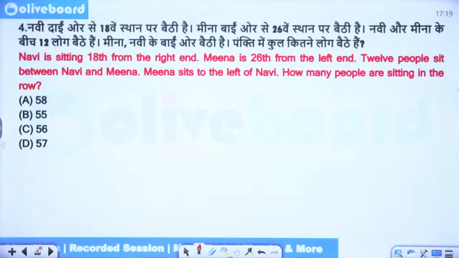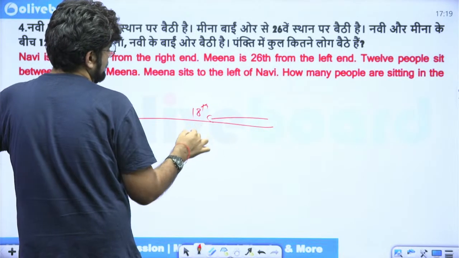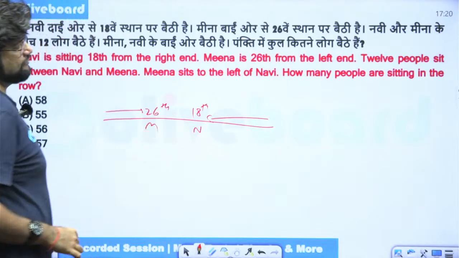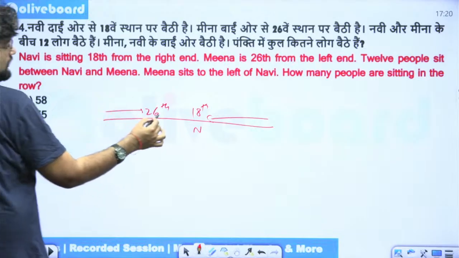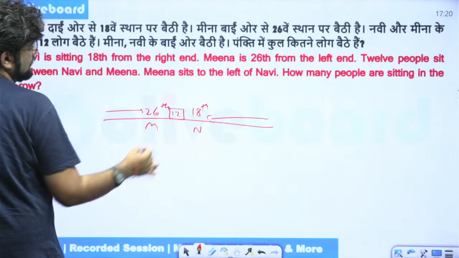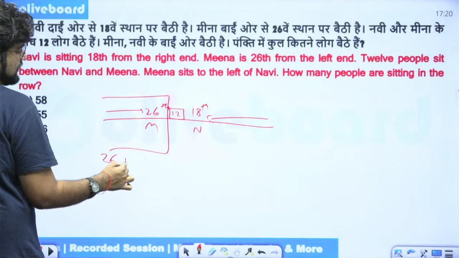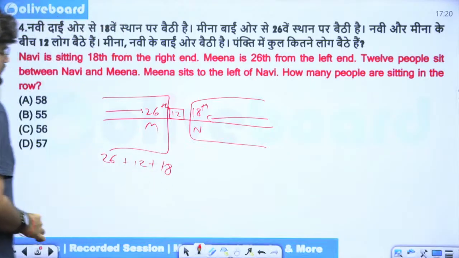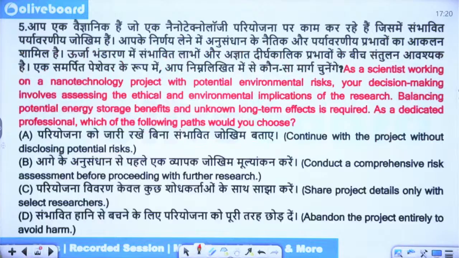Okay. Navi is sitting 18th from the right end. Meena is 26th from the left end. 12 people sit between Navi and Meena. Meena sits to the left of Navi. So this is perfect, no problem. They're asking you how many people are there. So it's just 26 from here, 12 in the middle, plus 18 from here. You need to add all 3 of them. So that's 56 people in the row. Option C is the correct answer. Okay. Next.